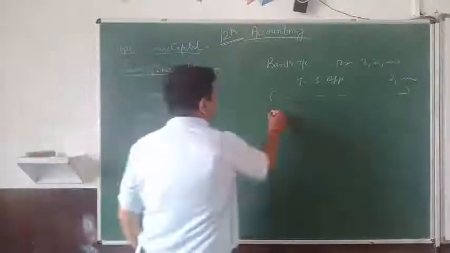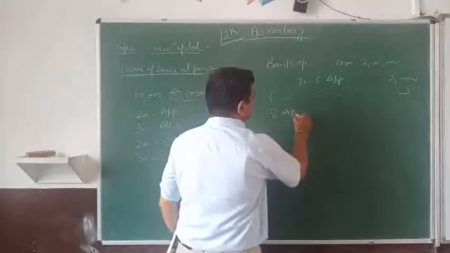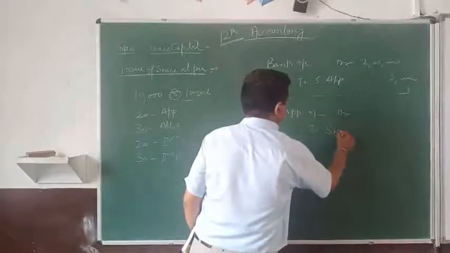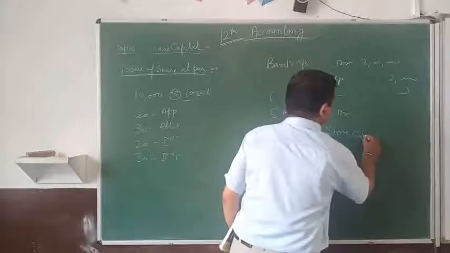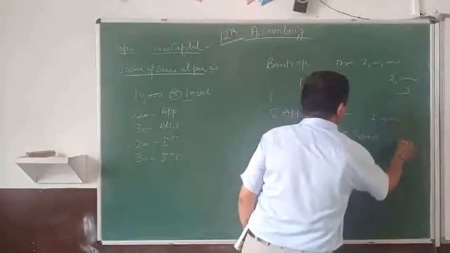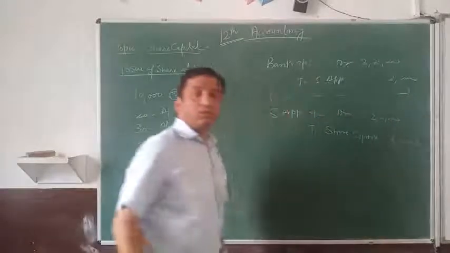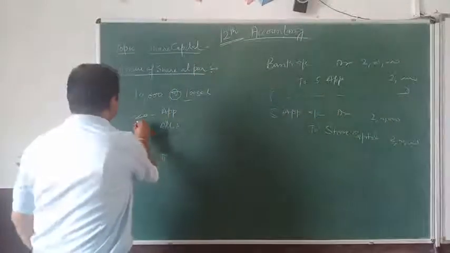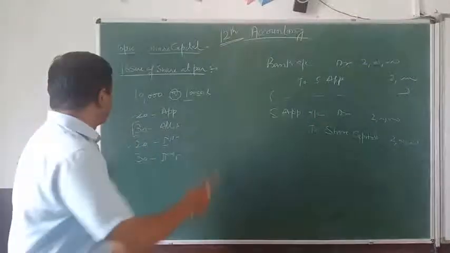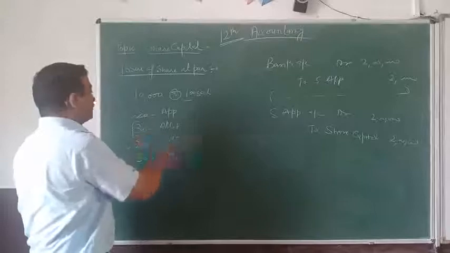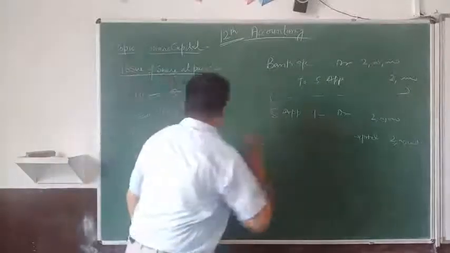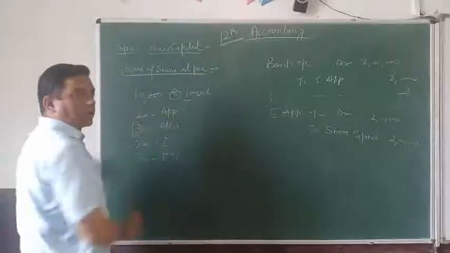The second entry will be in order to transfer the share application money to share capital: share application account debit to share capital, 2 lakh again. The third entry will be in order to due the allotment: share allotment account debit to share capital, and the amount will be 3 lakh.